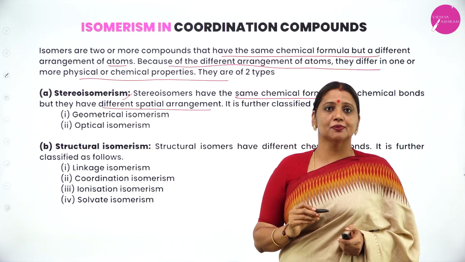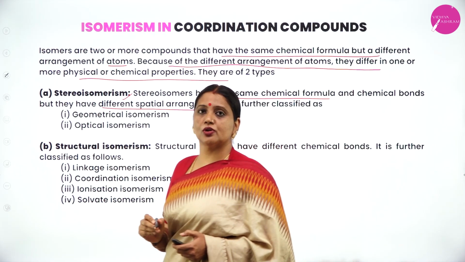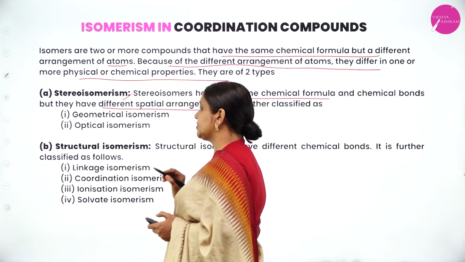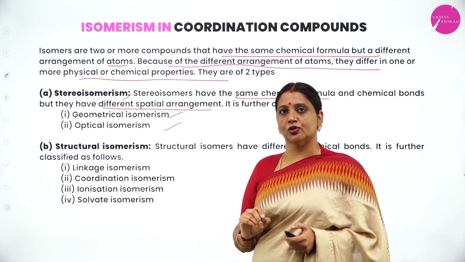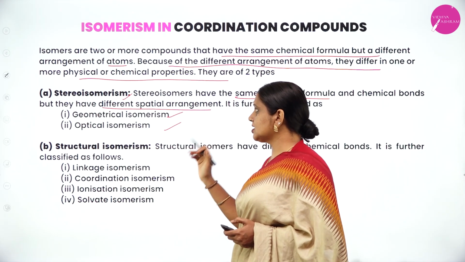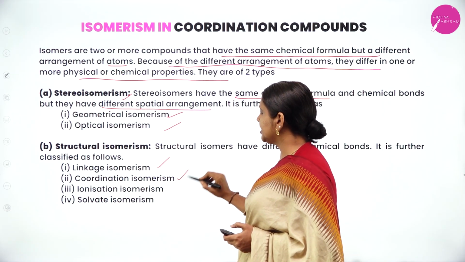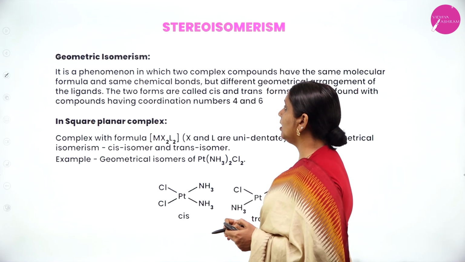Such isomers are called stereoisomers, and the phenomenon is called stereoisomerism. Under stereoisomerism, we have two types: geometrical isomerism and optical isomerism. Under structural isomerism, we have four types: linkage isomerism, coordination isomerism, ionization isomerism, and solvate isomerism.